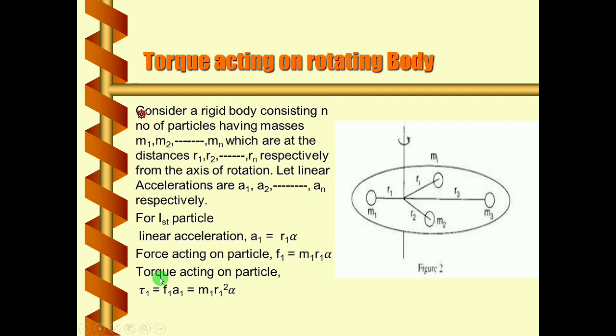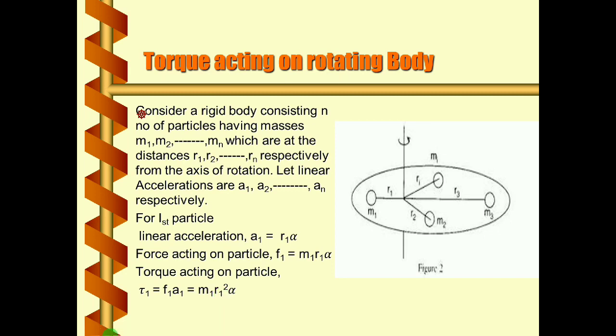Now applying the definition of torque, the magnitude of torque for the first particle is tau1 equal to F1 r1. F1 is nothing but m1 r1 alpha, and r1 into r1 you can write as r1 square.